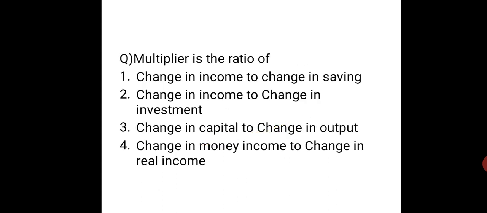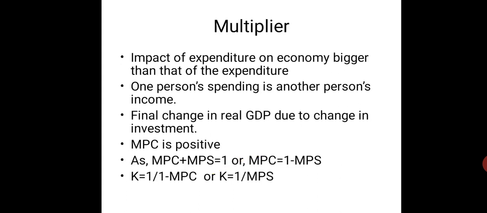Okay, first question. Multiplier is a ratio of what? What does multiplier indicate? Is it change in income to change in saving, or income to investment, or capital to output, or money income to real income? So it is basically change in income to change in investment. If there is a change in investment, how much change in income is being shown through multiplier, right? The impact of expenditure, that is the impact of spending or investment on the economy, how big is it going to be,